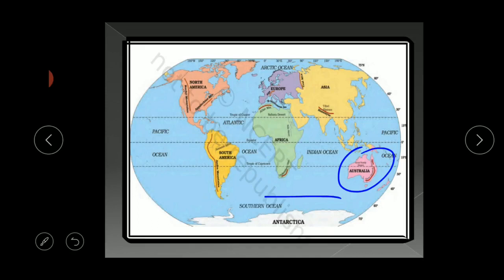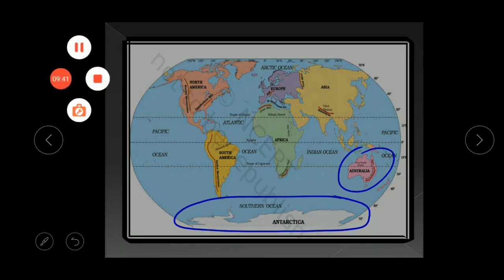Clear? Here is Australia. And Antarctica is completely in the southern hemisphere. It is a huge continent. The South Pole lies almost at the center of this continent. Clear? And this is about the landforms, the domains of our Earth.